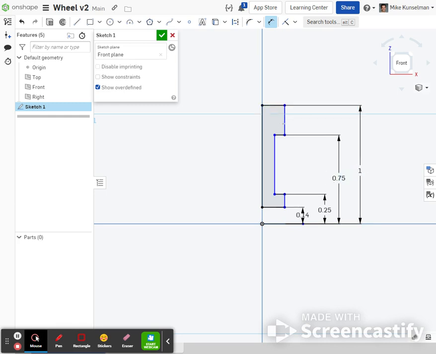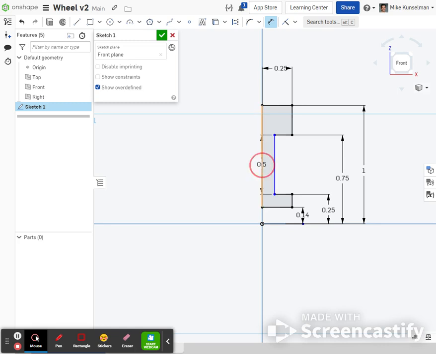Okay, I also know that this whole thing is 0.25. And then this inner part is 0.125. Okay. Let's see, did I miss anything? I got that center. I got that, I got that, I got that. Looks pretty good. I'm going to add that arc.